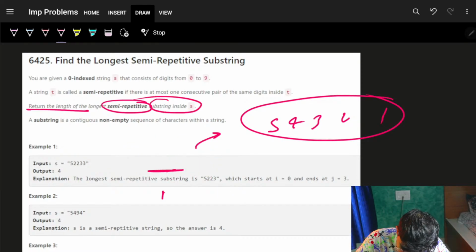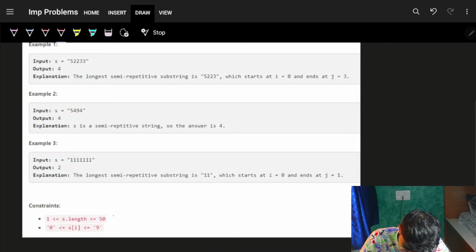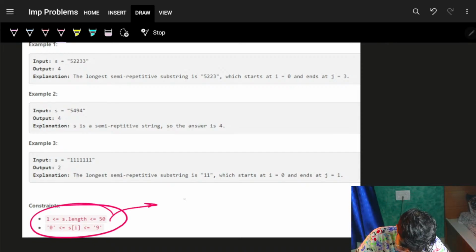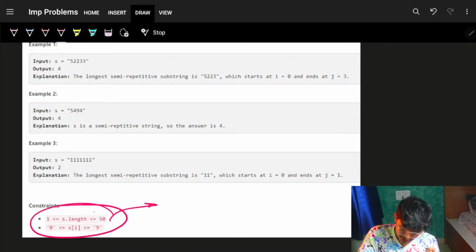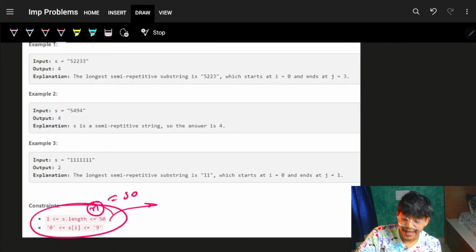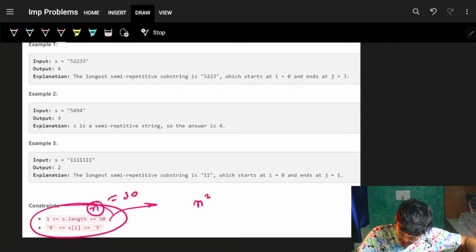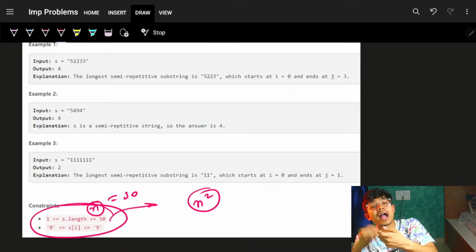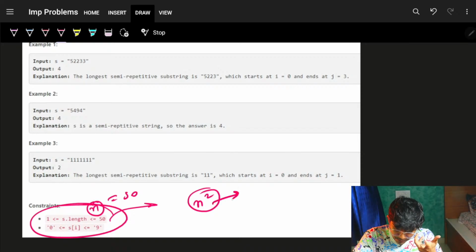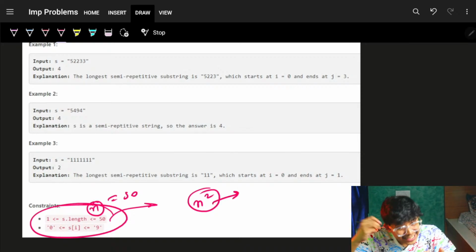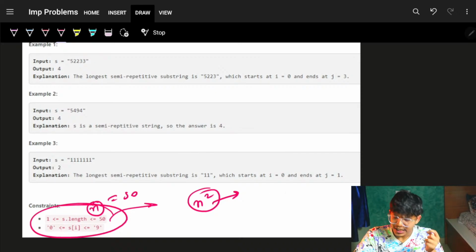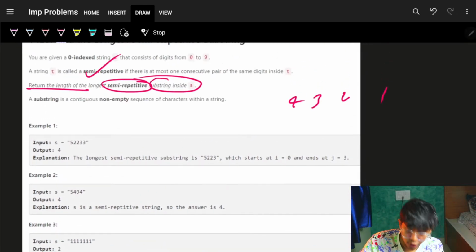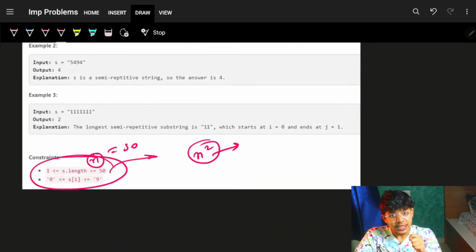So what I will do, I simply look at the constraints. Firstly, constraints are pretty small. I can go and check for every substring. If n is my 50, I can check every substring, which is n squared substrings. For these n squared substrings, I can go and make a string and check if that substring is semi-repetitive or not, which means it should have the